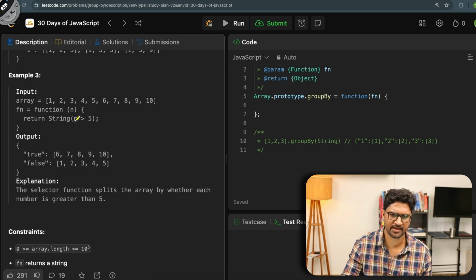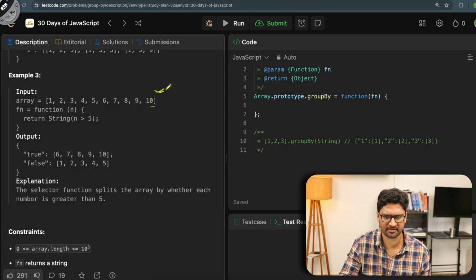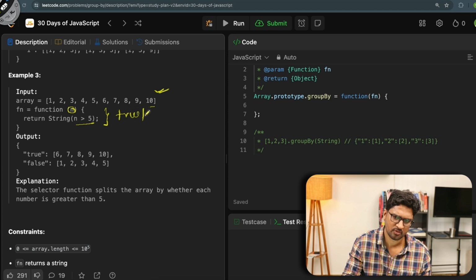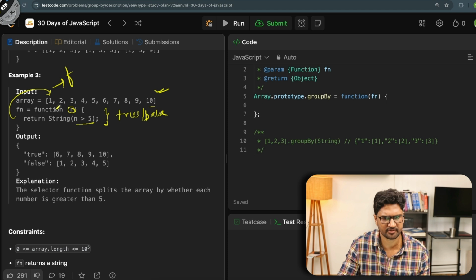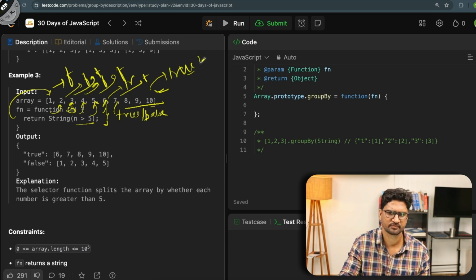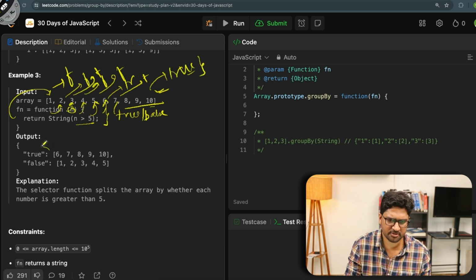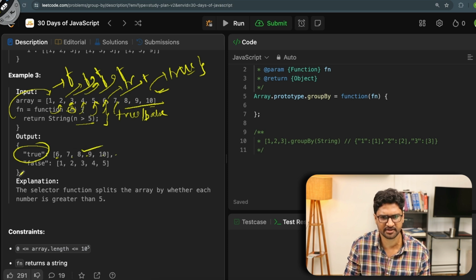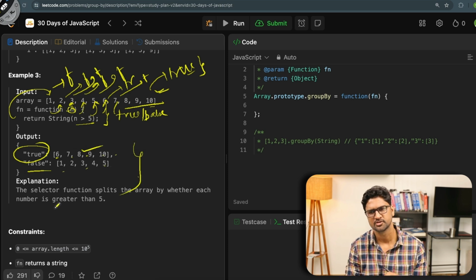Here, for example, I have an array 1, 2, 3, 4, 5, 6, 7, 8, 9, 10. The function checks whether the n value is greater than 5, so it returns either true or false. When I apply this function to 1, it returns false. The same for 2, 3, 4 and 5: false. With 6 it returns true, with 7 true, and all of the rest return true. Correct. So the output is that with true I get 6, 7, 8, 9, 10 as an array, and with false 1, 2, 3, 4, 5. So I have to write the code for this.